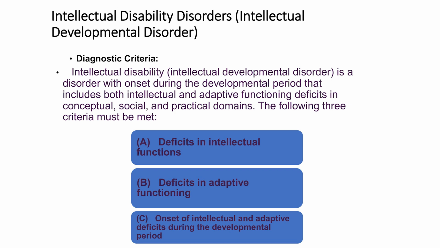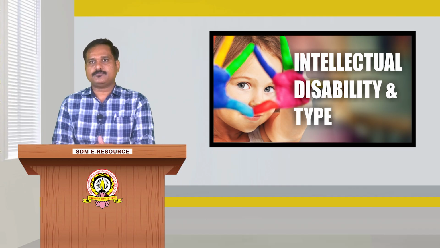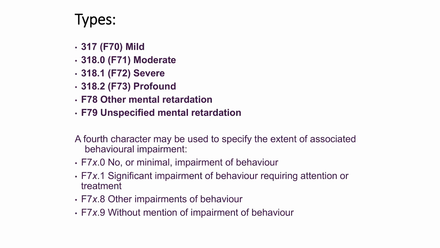The criteria for intellectual disability disorders are like this. Intellectual disability is a disorder with onset during the developmental period that includes both intellectual and adaptive functioning deficits in conceptual, social, and practical domains. They are: deficit in intellectual functioning, deficit in adaptive functioning, and onset of intellectual and adaptive deficit during the developmental period. The types are mild, moderate, severe, profound, other mental retardation, as well as unspecified mental retardation.